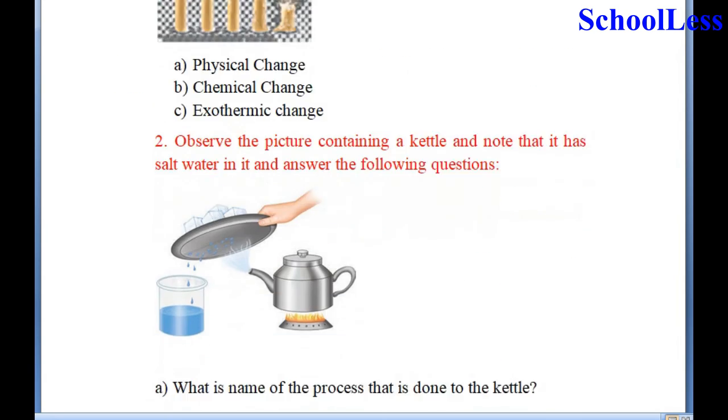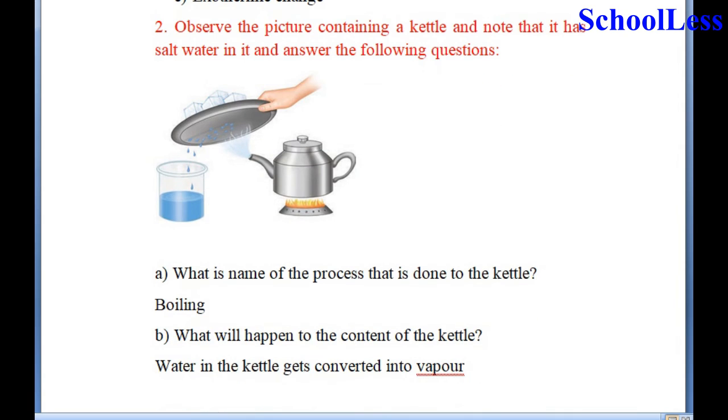Now coming to question 2, observe the picture containing a kettle and note that it has salt water in it and answer the following questions. Here we find that one kettle of water is kept over a burner and the burner is burning, and lot of vapor is coming out of the kettle over which a sheet or a plate is kept, and from the vapor when it gets condensed, it is poured into the beaker that is kept in the other end of the picture. So what is the name of the process that is done to the kettle?